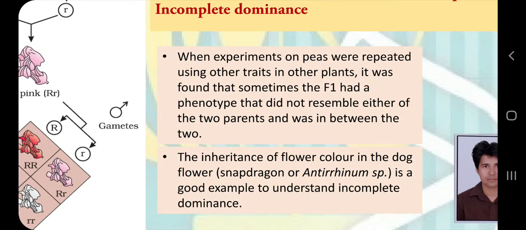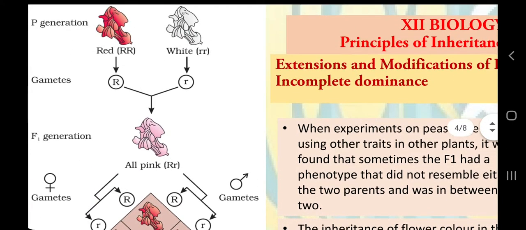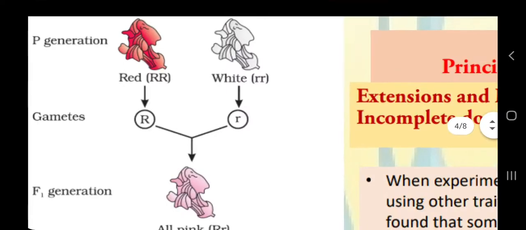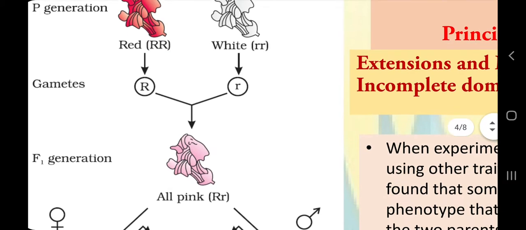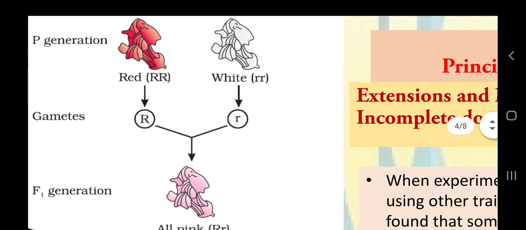The scientific name of the dog flower plant is Antirrhinum species. What happens in this plant is that when we perform a Mendelian monohybrid cross for the character of flower color, we take purebred red and purebred white in the P generation, which are two contrasting characters available in this plant, and in the F1 generation we will not see either red flower color or white flower color.